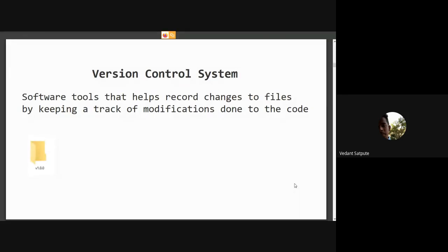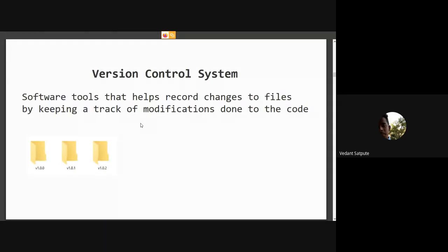Suppose I am creating an app similar to Instagram. I will start by creating an app that will show photos. Then I have to update it and add new changes. Suppose we now have to upload photos from other users, so we will create a new version of it, another folder. Now suppose we have to add a feature that gives Instagram access to our camera to click photos. Then we again have another version.